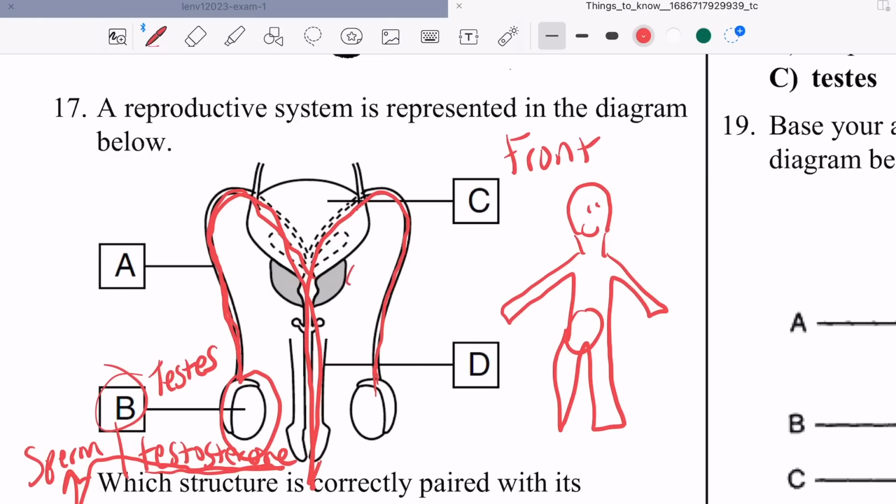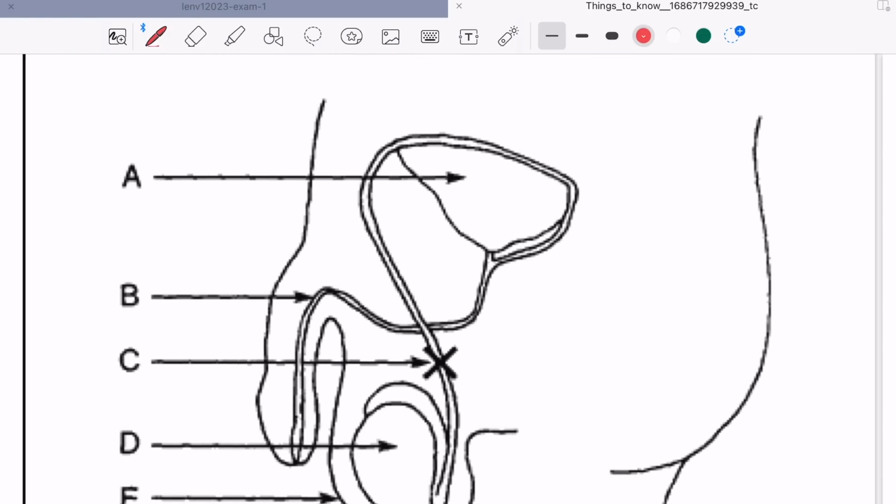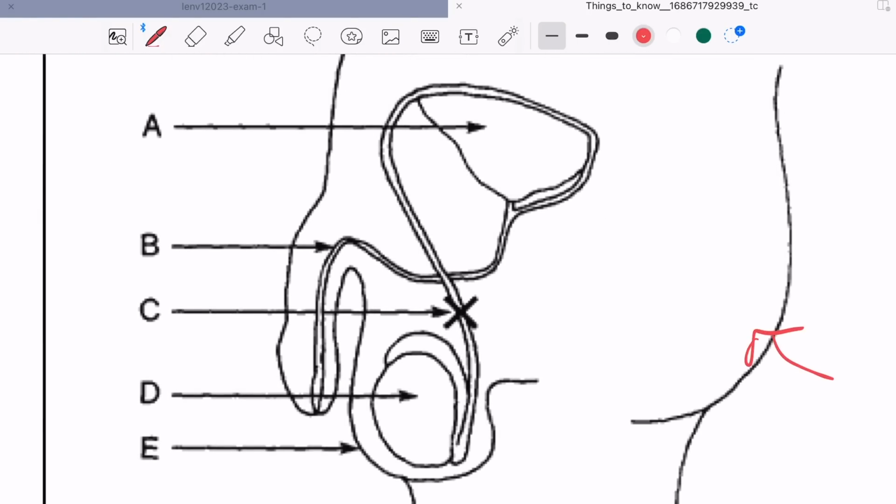This gland is the prostate gland. And it gives energy to the sperm because the sperm have a long journey to get to an egg in the female reproductive system. And this over here, that's the bladder. That's where the urine is found. All right. Here's the side view, fellas. Here's the butt. The side view. Testes. The vas deferens goes around the bladder. And then the sperm is ejected out of the penis.